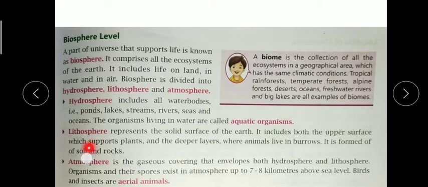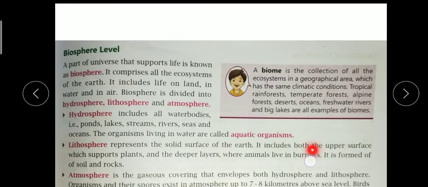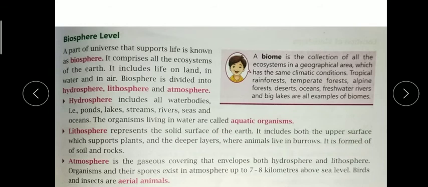Now the lithosphere. Remember that litho means related to the land. It represents the solid surface of the earth. Solid surface is land, and we are also land animals. The lithosphere includes the upper surface, which supports the plants, and deeper layers where animals live in burrows, like earthworms, rats, and snakes. It is formed of soils and rocks. So remember, the lithosphere is related to land, which is related to rock and soils.